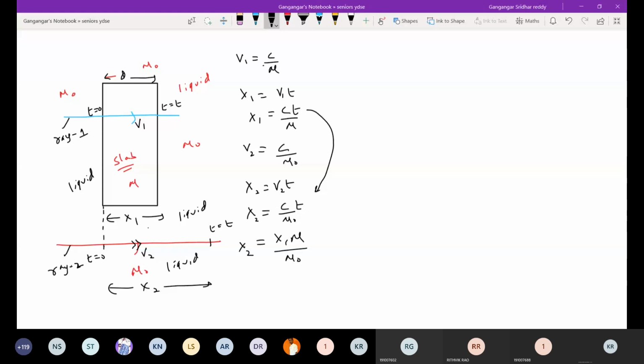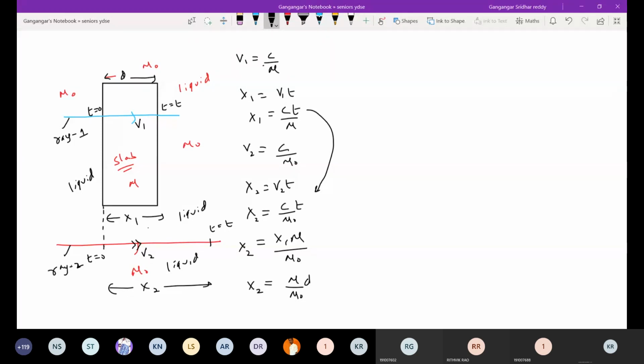How should you interpret x1? What is x1? Say, in the previous problem, mu naught is the medium surrounding the slab. If it is air, or say vacuum, then mu naught will be 1. So if there is any medium surrounding the slab, then you have to bring mu naught in the denominator, that you remember like this.